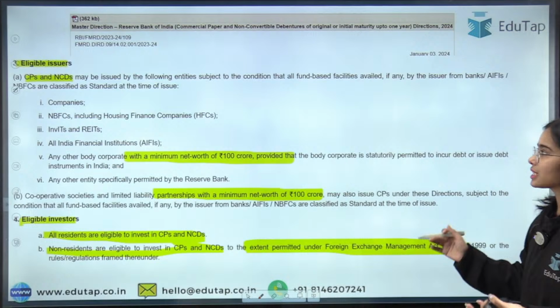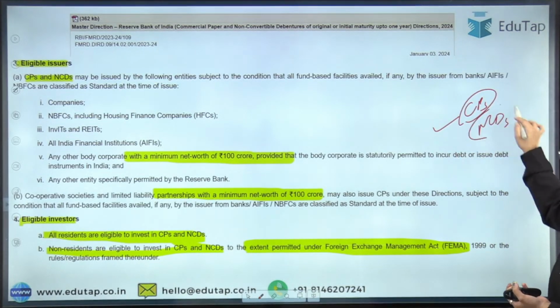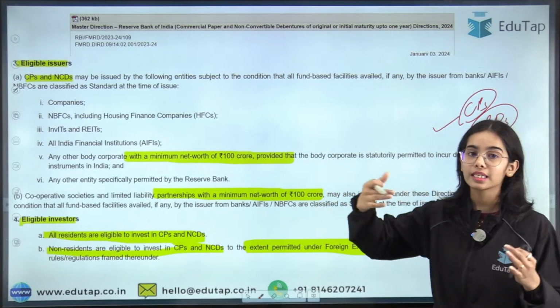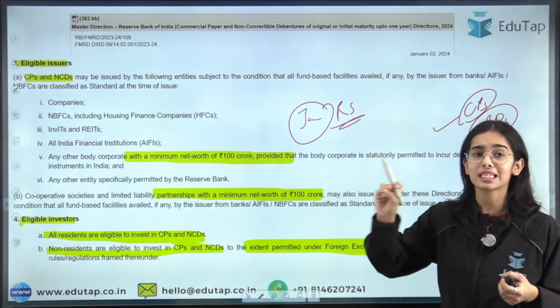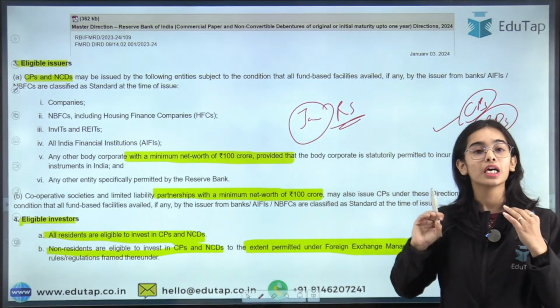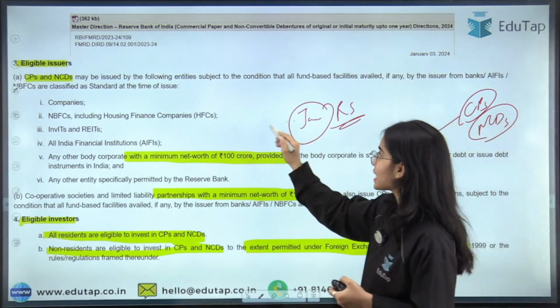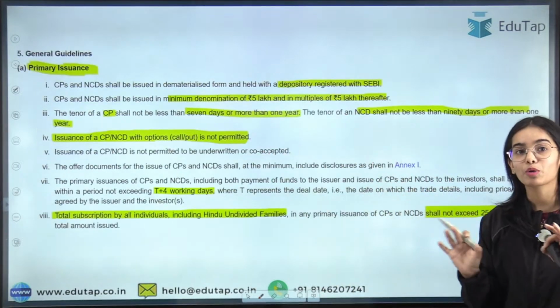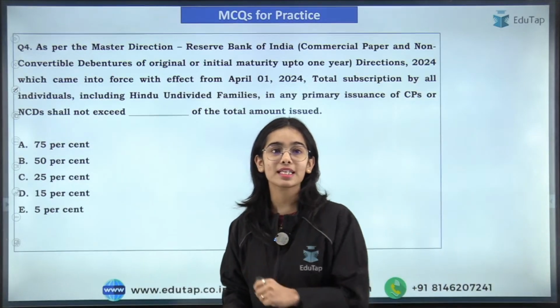Next, we have discussed everything about the CPs, about this master direction, about the NCDs in the session that I had taken. This January revision session has already happened, in which we discussed each and every question, each and every notification, press release of January in depth. So you can see that session, but this is a rapid fire, so I'm not going to get stuck on any of the notifications. Okay, so now coming to the next question.